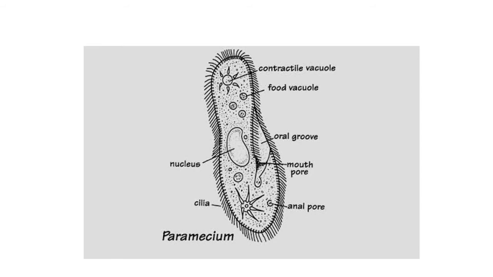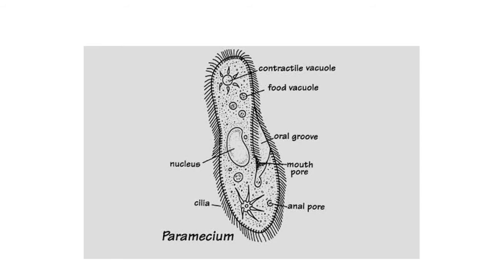The body contains two vacuoles, that is food vacuole and contractile vacuole, and in the cytoplasm it possesses two different nuclei, that is macronucleus and micronucleus.